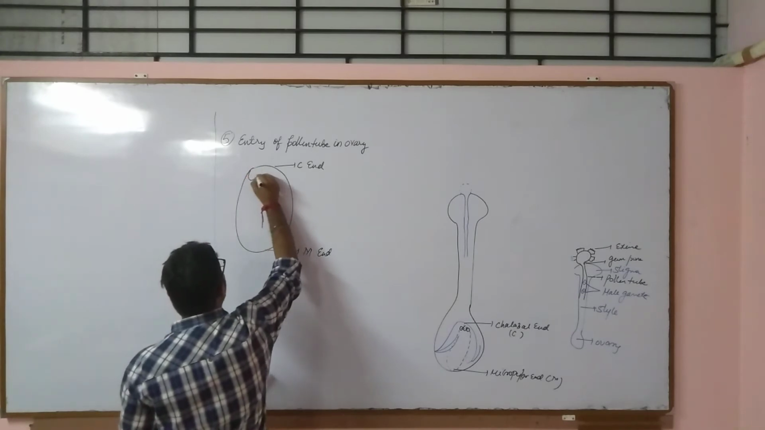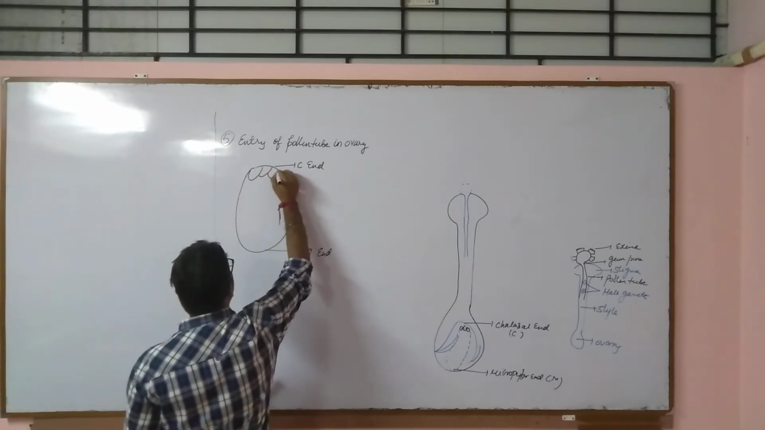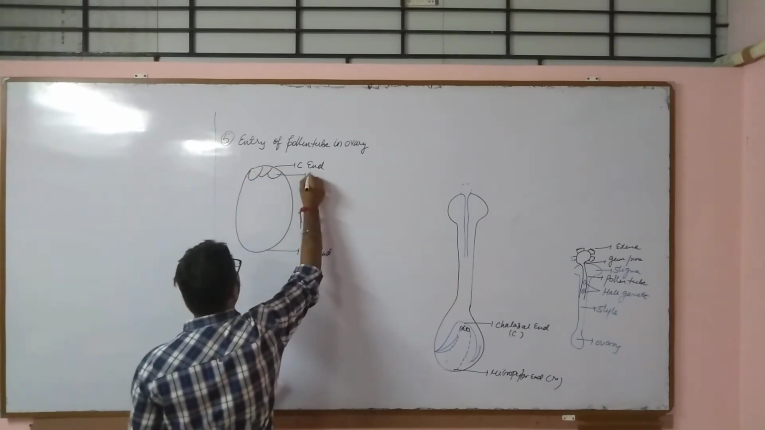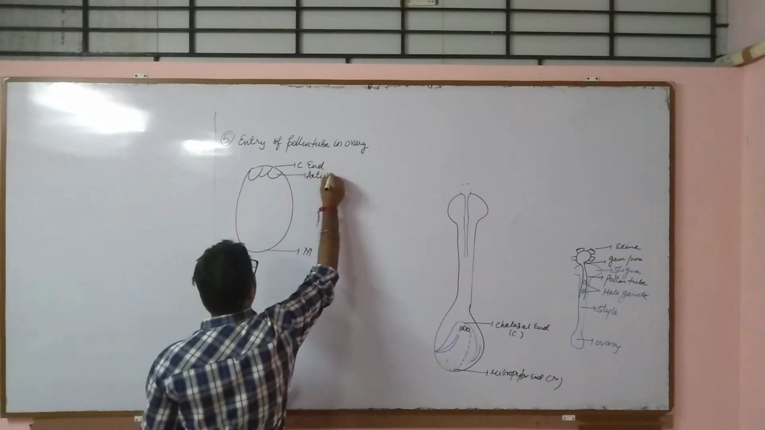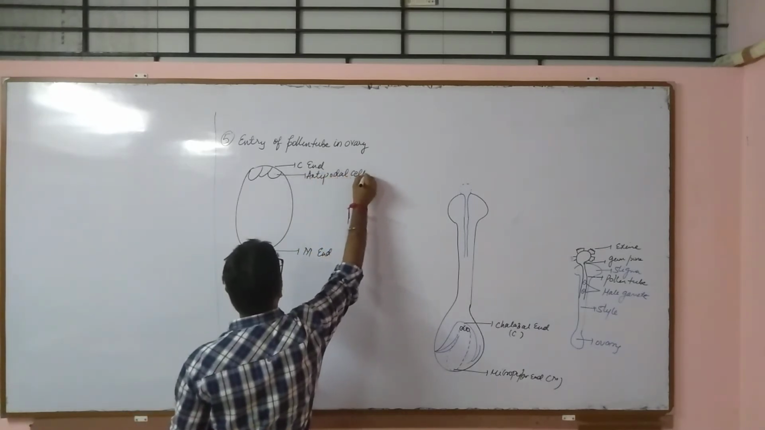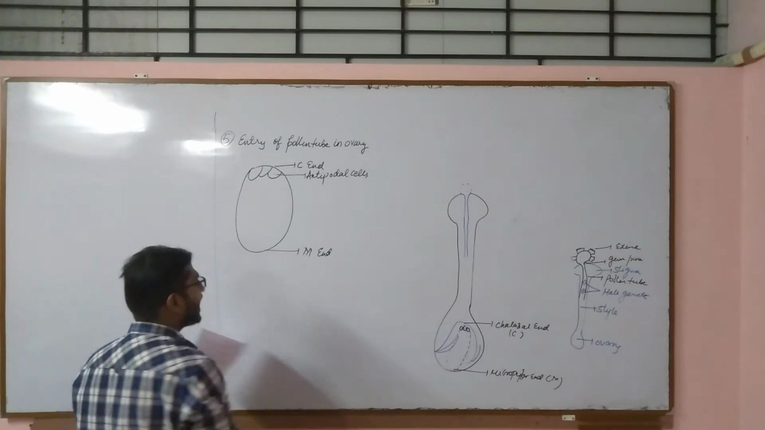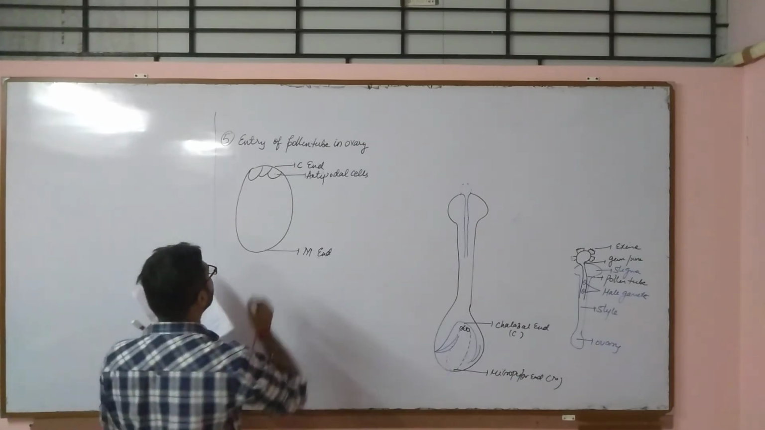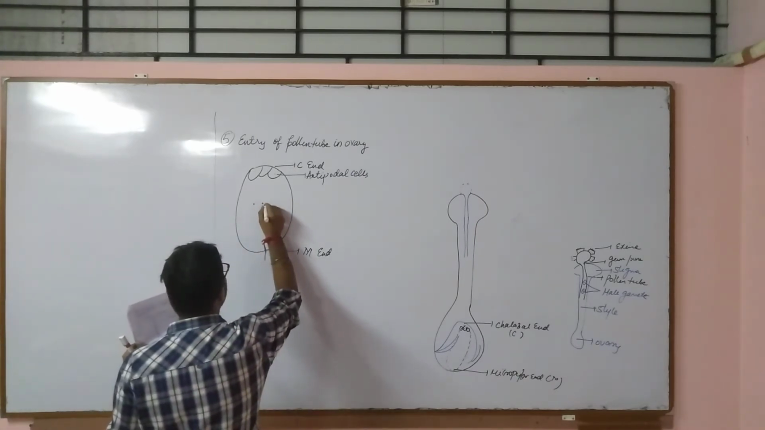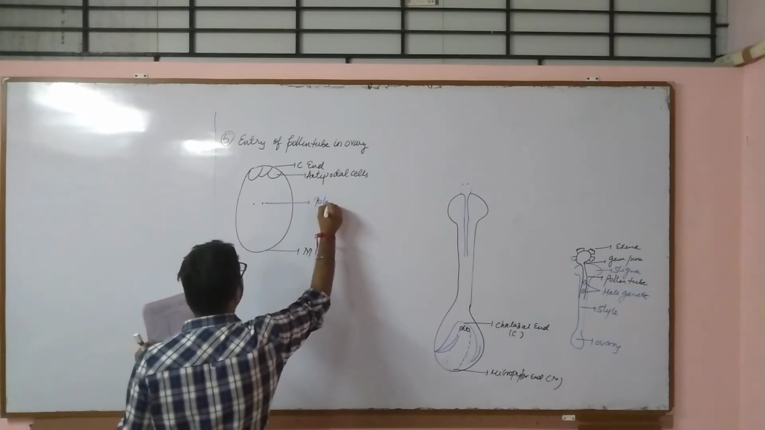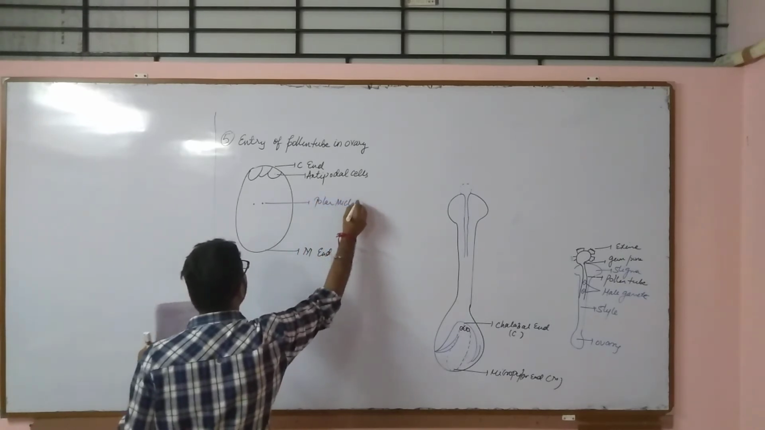In the chalazal end, three antipodal cells are located. So these are antipodal cells. Okay? And in between, two polar nuclei are also located. These are the polar nuclei.